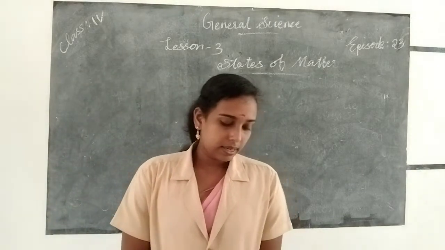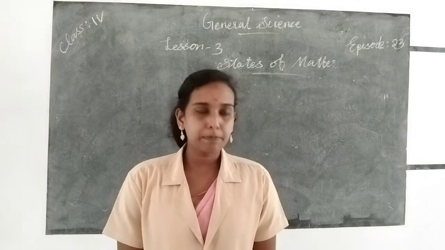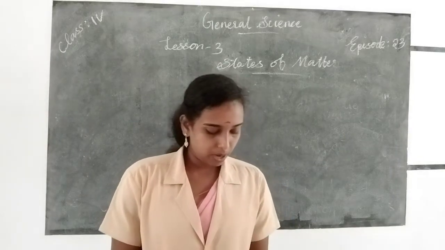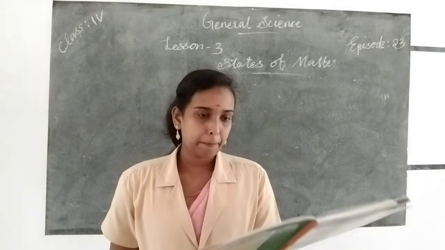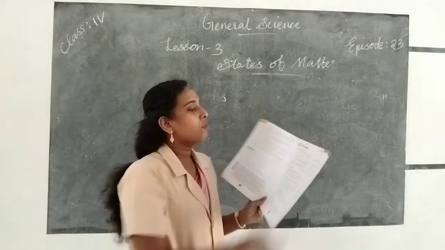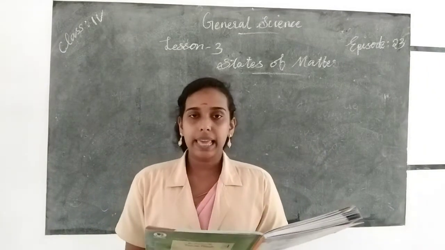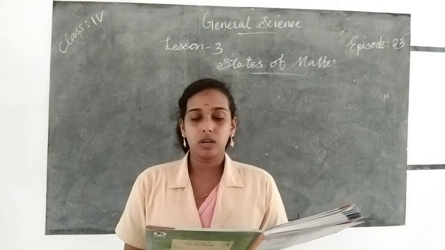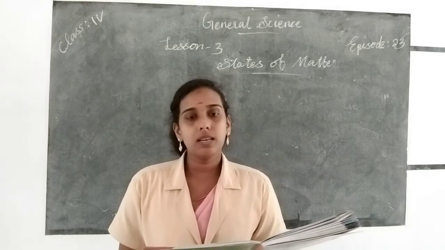So third lesson is over and now we are moving to our exercise portion. So take your page number 151. Which of the following is not a solid? The options are clay, honey, chalk and cork. Honey is not a solid.